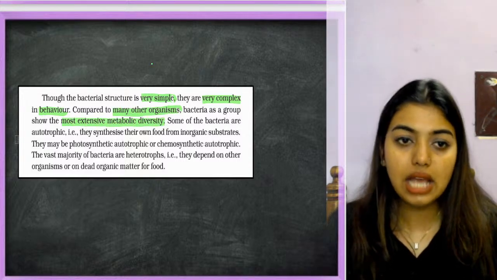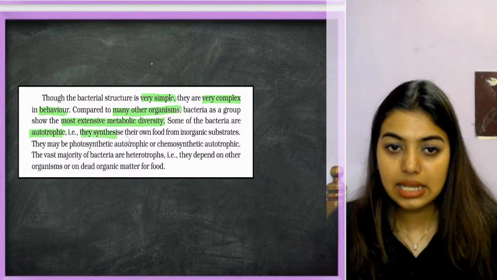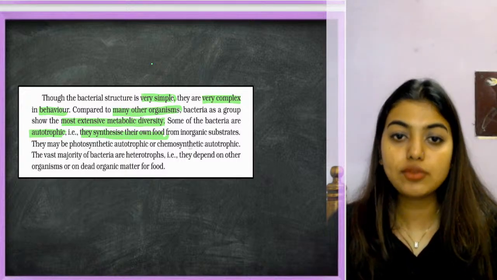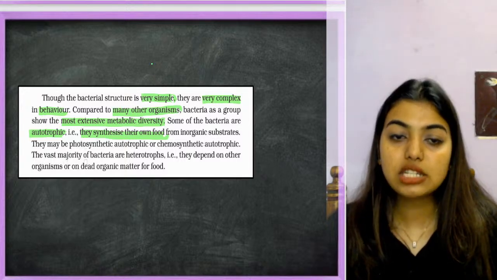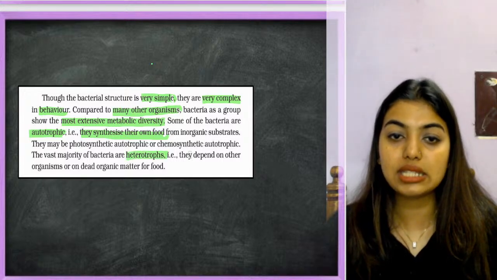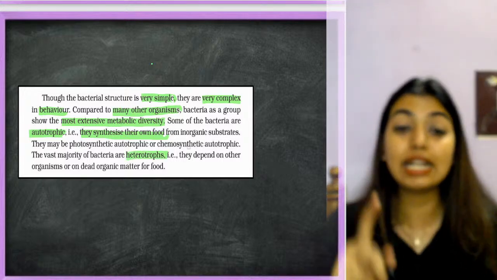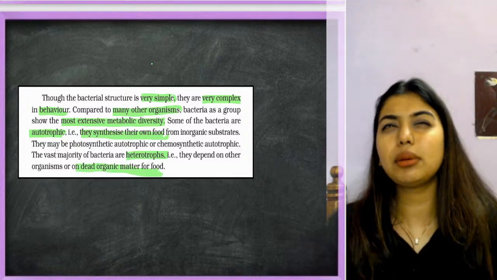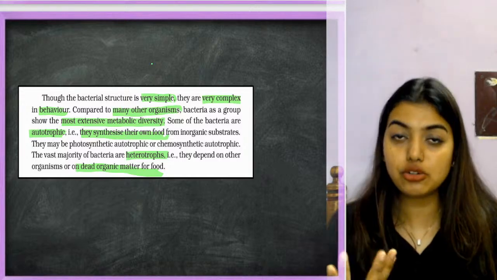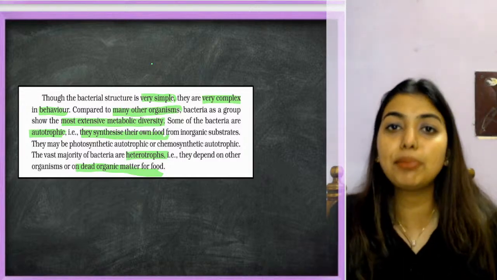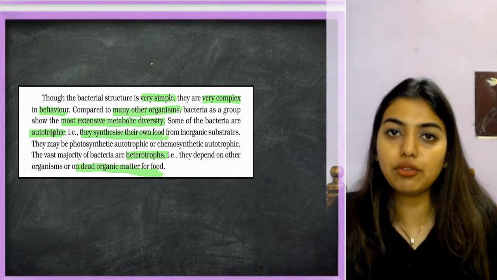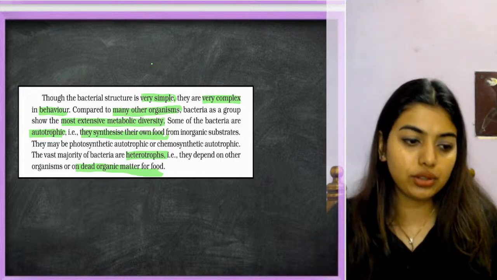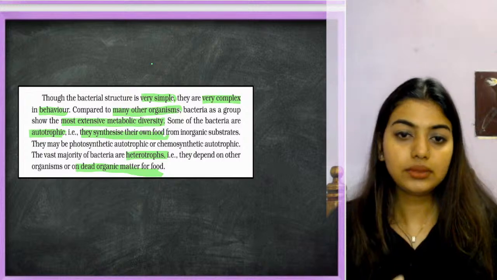Some of the bacteria are autotrophic, that is, they synthesize their own food from inorganic substrates. They may be photosynthetic autotrophs or chemosynthetic autotrophs. The vast variety of bacteria are heterotrophs, that is, they depend on other organisms, especially on dead organic matter for food. So we think maybe the majority are autotrophs, but the majority are heterotrophs, very few are autotrophs, because they need to have the pigment. If they do not have the pigment, how will they do any photosynthesis, right? Otherwise they use chemicals to make their own food. Okay, got it?